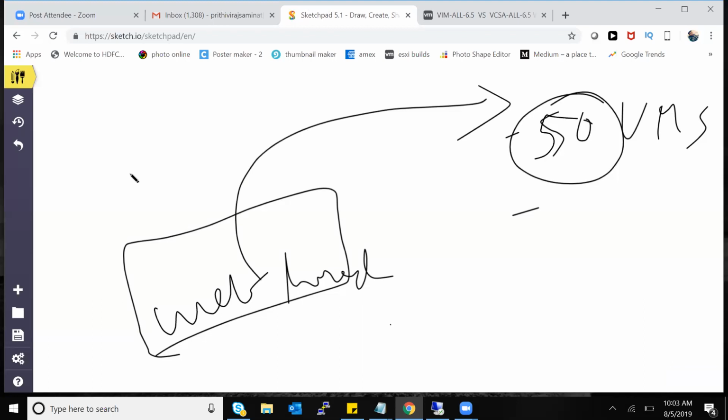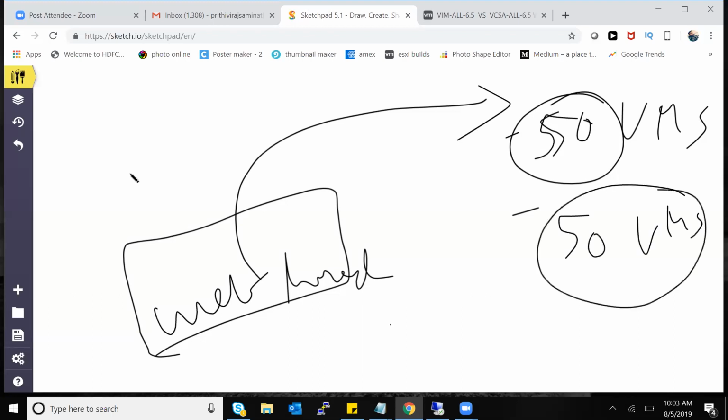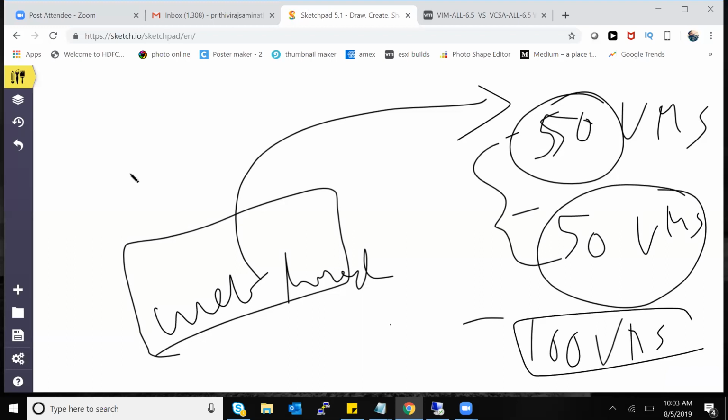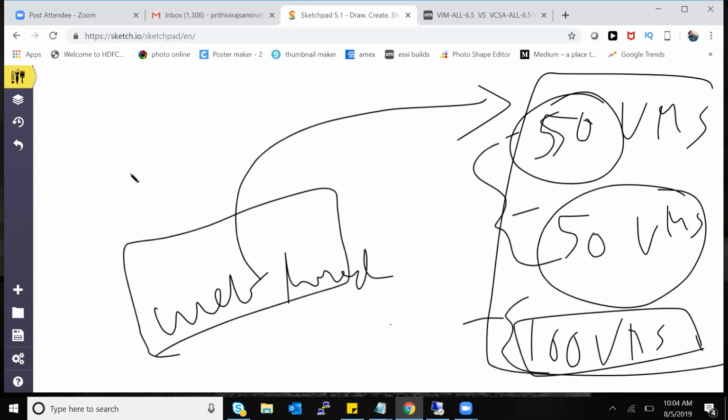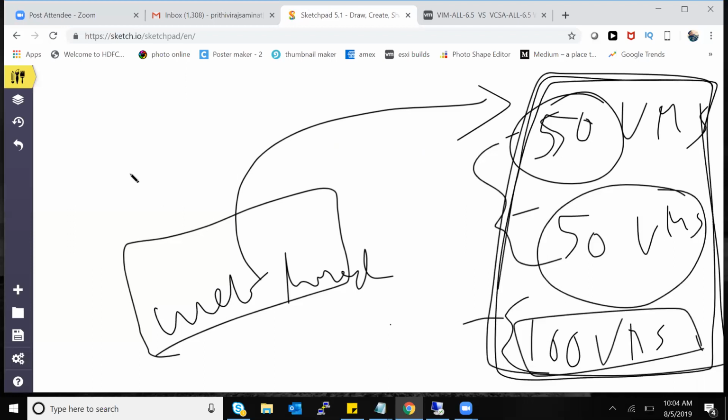So the administrator thought, okay, let's create another 50 virtual machines. After 5 years, the company is growing very big now. They wanted 100 like this. So they sat and worked for another 6 months and came up with all the virtual machines, the configuration of everything. VMware thought it's a very good opportunity to use this demand of expanding and use them as a template.